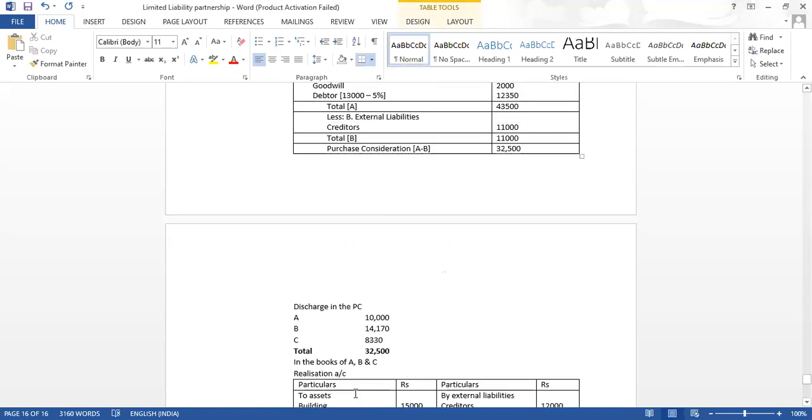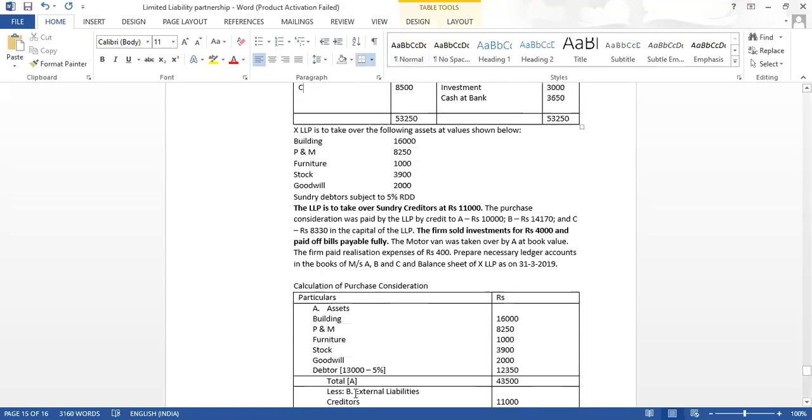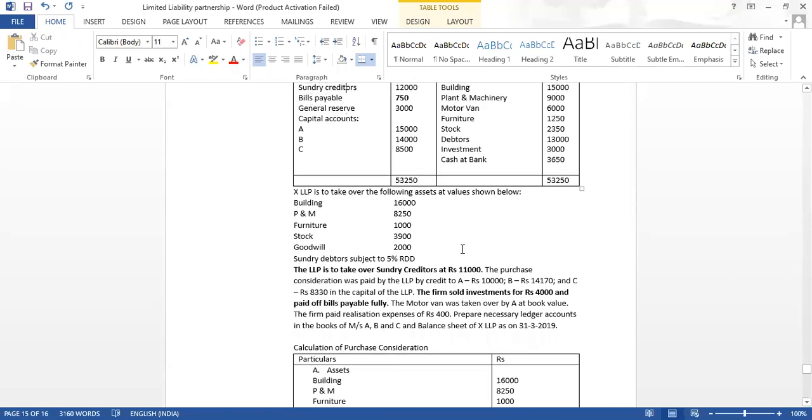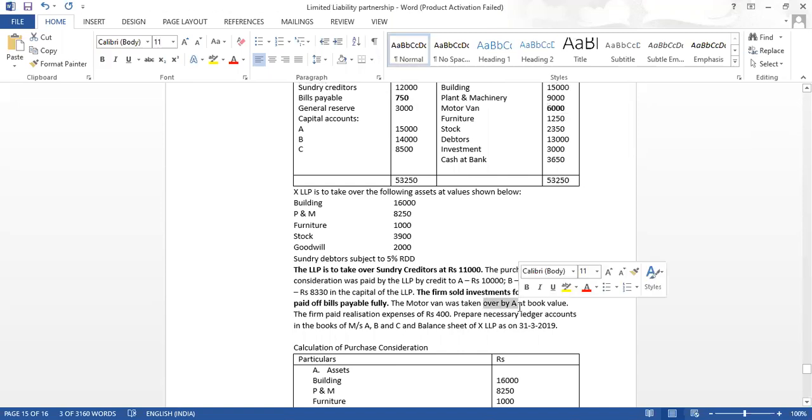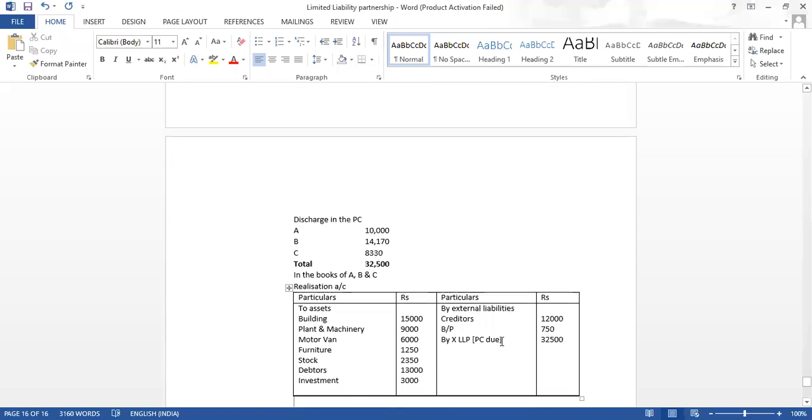Now our next thing is to see whether there is any asset not taken over by the LLP. There is an investment which has been sold for 4,000, and there is a motor van which is taken over by partner A at book value. The book value of the motor van is 6,000. So these two things we will have to write.